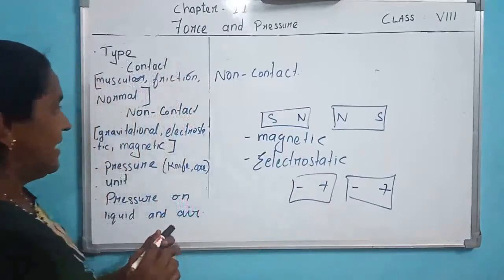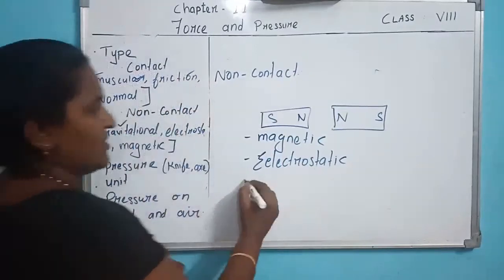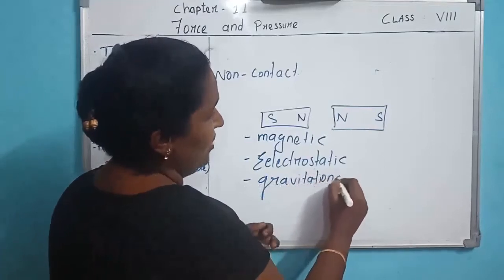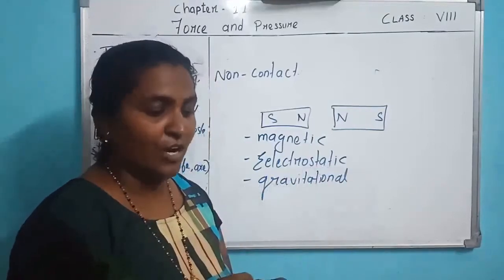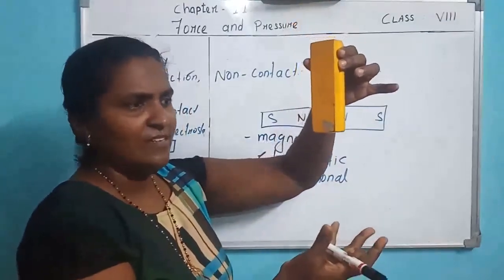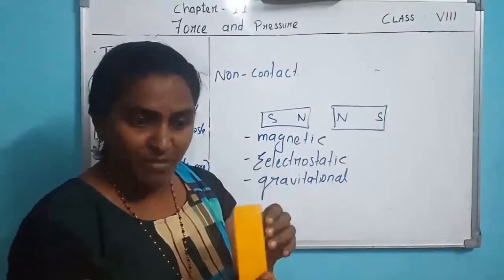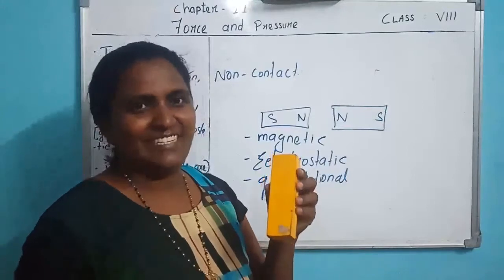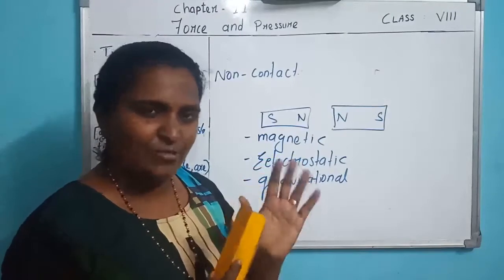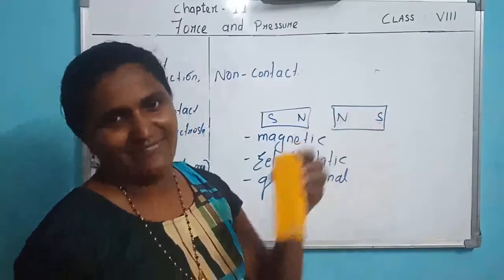The third example is gravitational force. What is gravitational force? It is an example of non-contact force. See, if I put it down, it falls towards the ground. Something pulls it towards the ground. Why? Because of Earth's gravity, the force from gravity. Actually, gravitational force exists between two objects, here this object and Earth.